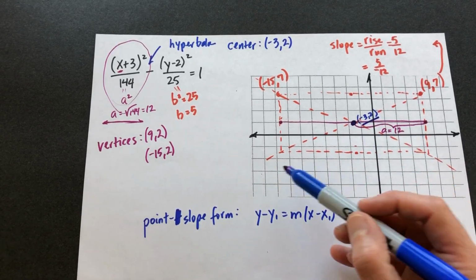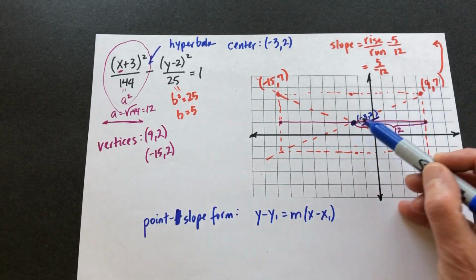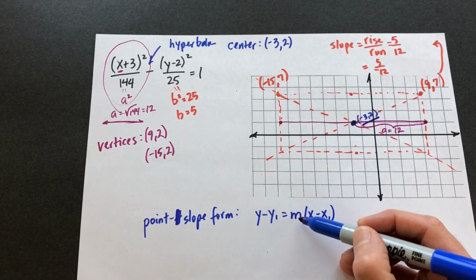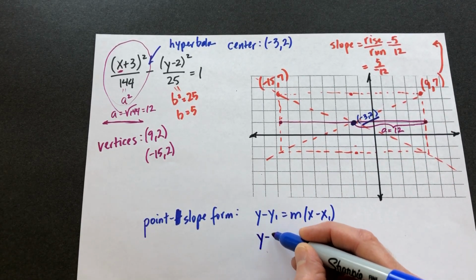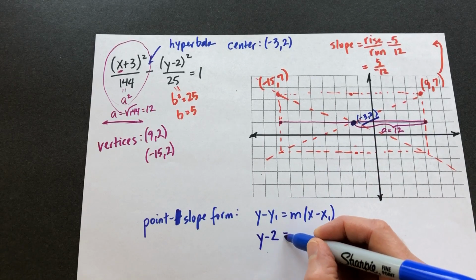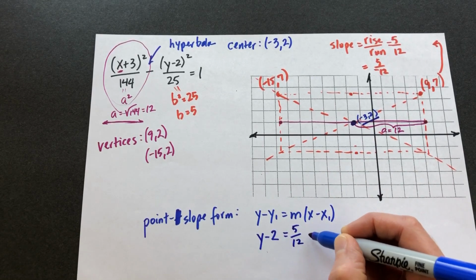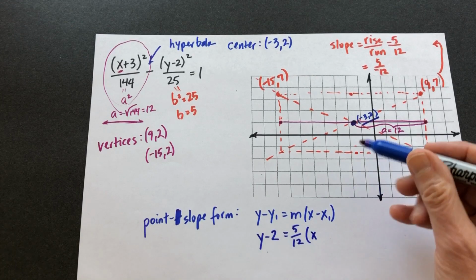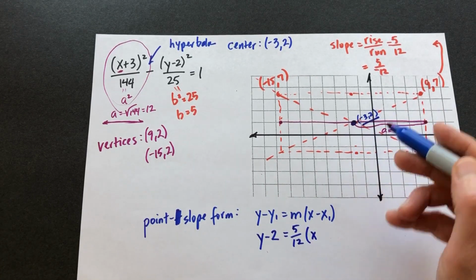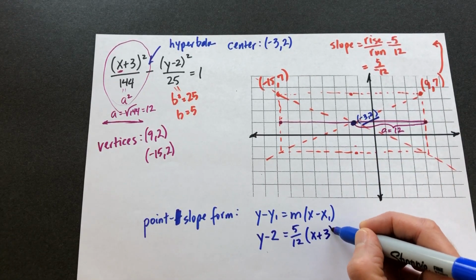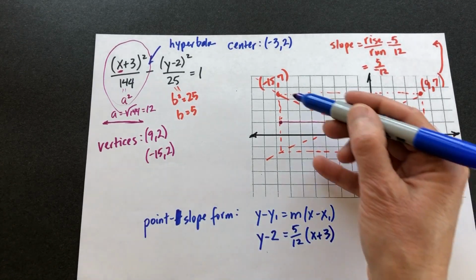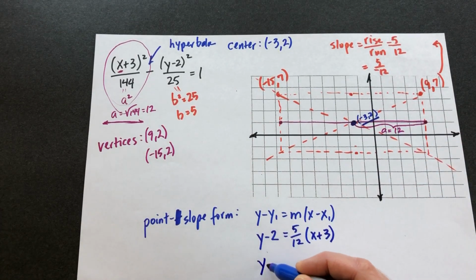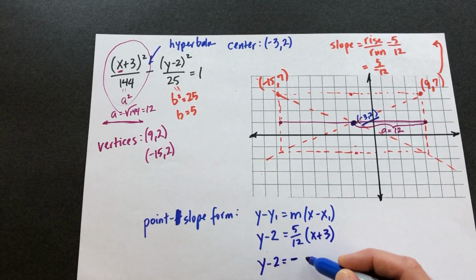So we could just write the equation of this asymptote by plugging in the slope and plugging in the coordinates of the center. So we have y minus 2 equals 5/12 times x minus negative 3, so that'd be x plus 3. And for our other asymptote, everything's the same except the slope is negative.